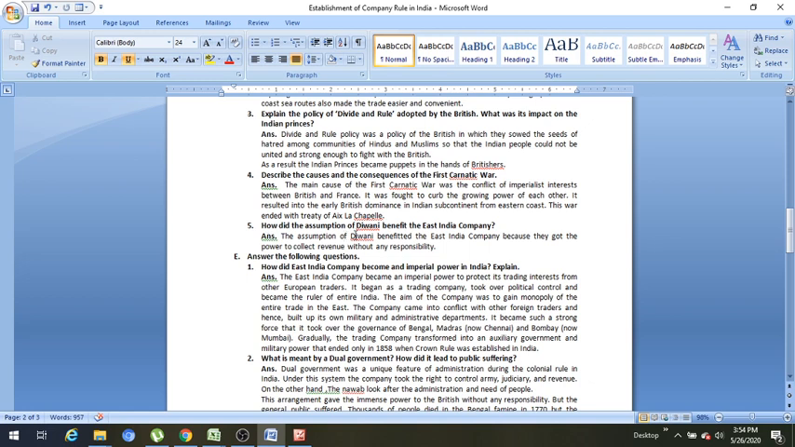How did the assumption of Diwani benefit the East India Company? So the assumption of Diwani benefited the East India Company because they got the power to collect revenue without any responsibility.